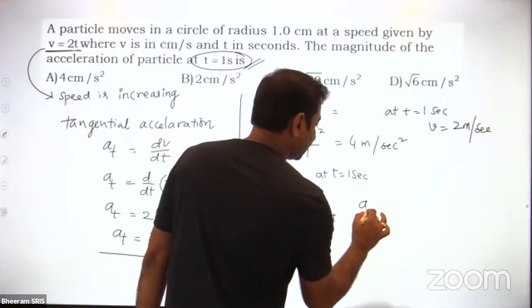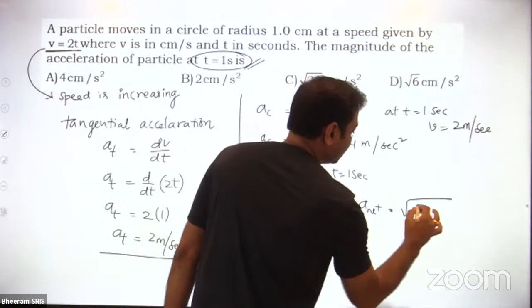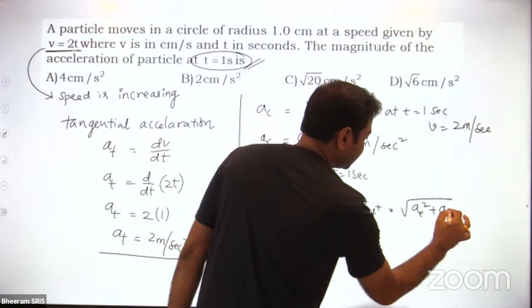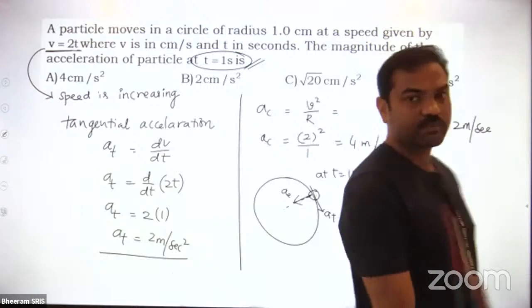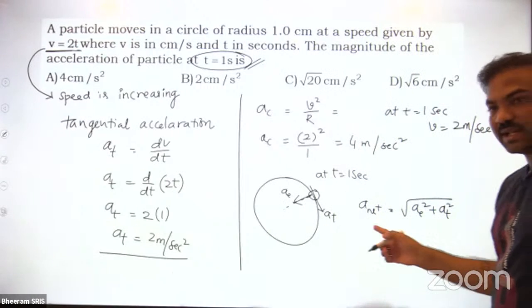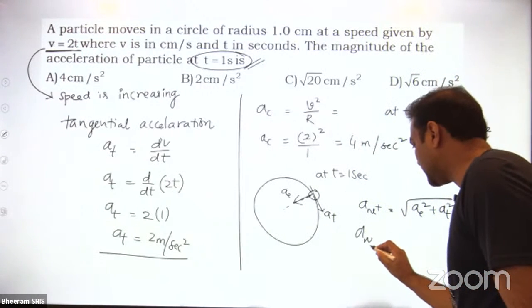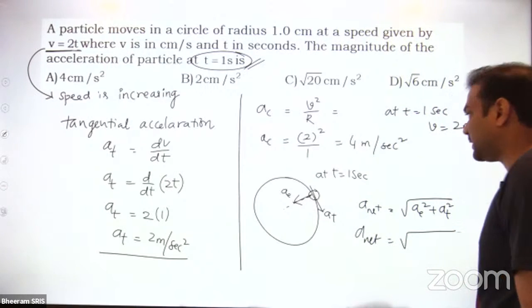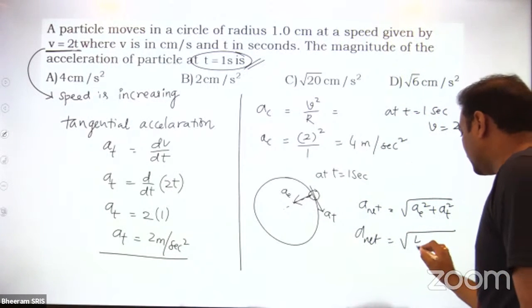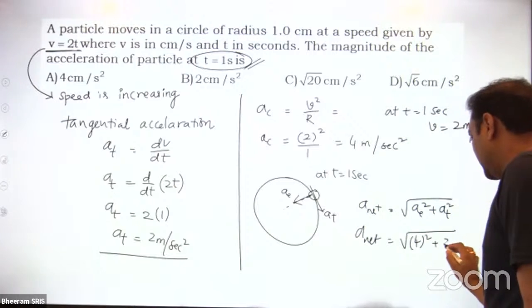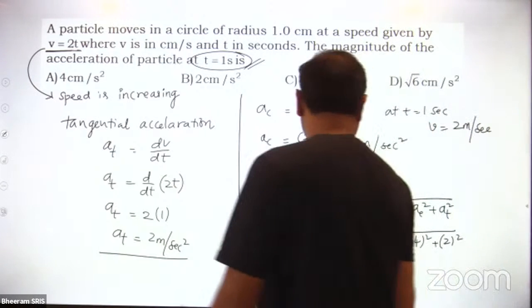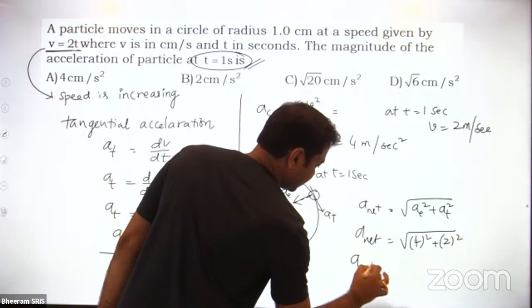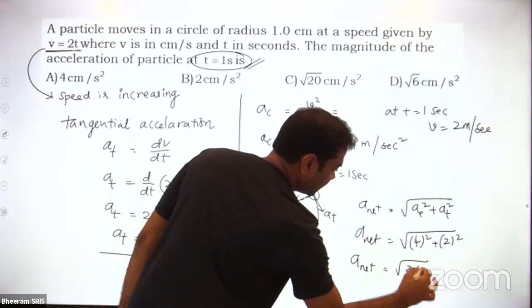Then what is the net acceleration I can write down? Root of AC square plus AT square. Okay? So this is the net acceleration. So net acceleration I can write down as root of AC square. What is the AC value? 4. 4 square plus AT value 2, 2 square. Okay? So net acceleration will become how much? Root of this is 20.